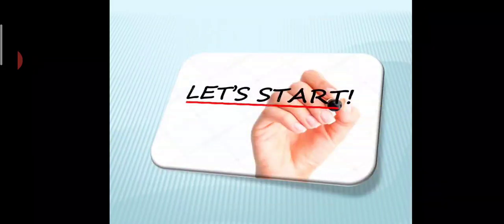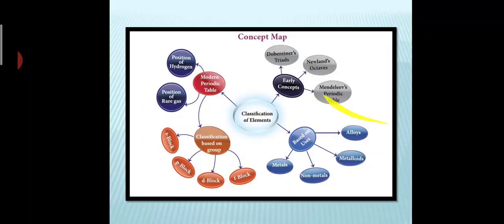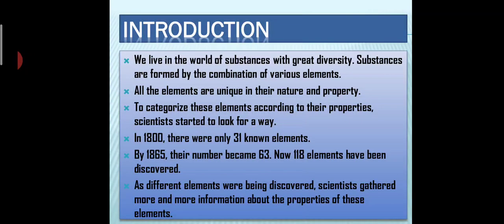Now let's start the lesson. The name of the lesson is Periodic Classification of Elements. So this is our concept map. Under this lesson we are going to discuss what were the early concepts and what is the modern concept we are following now, and how it is classified and what are the uses. Today we are going to discuss the early concepts, that is Dobereiner's triads, Newland's octaves and Mendeleev's periodic table.